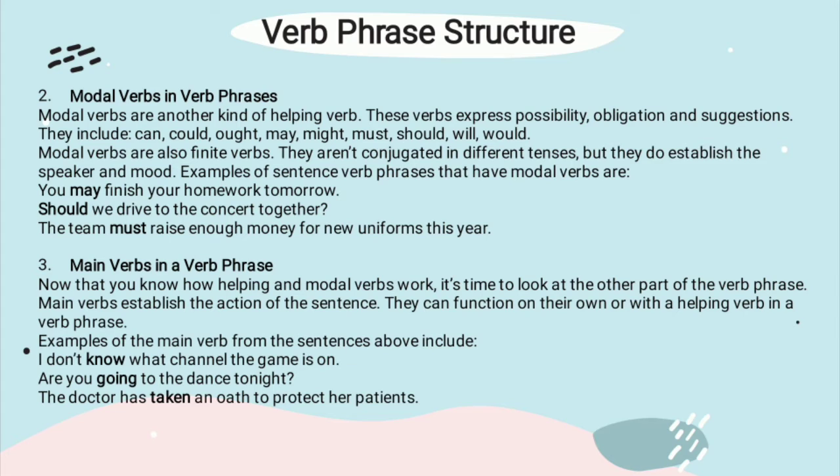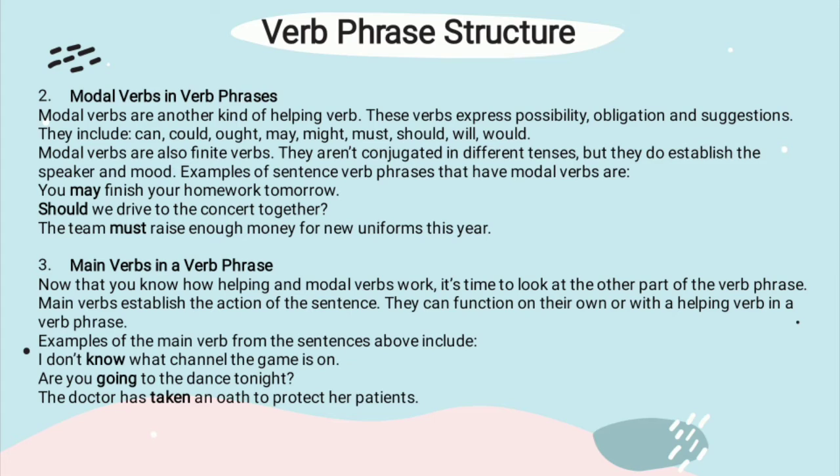Next, number 3, main verbs in a verb phrase. Now that you know how helping modal verbs work, it's time to look at the other part of the verb phrase. Main verbs establish the action of the sentence. They can function on their own or with a helping verb in a verb phrase. Examples of the main verb from the sentences above include: I don't know what channel the game is on.